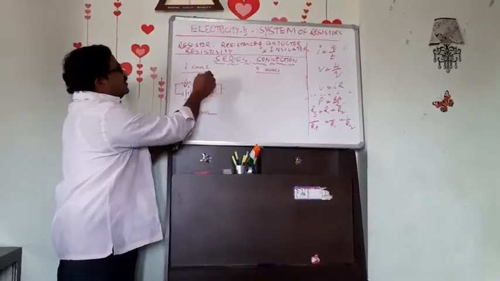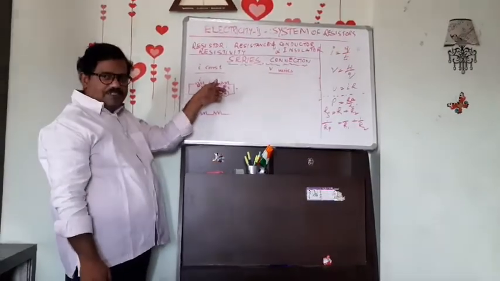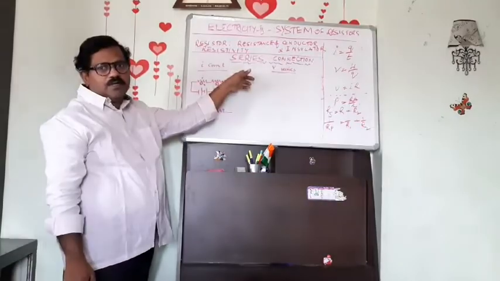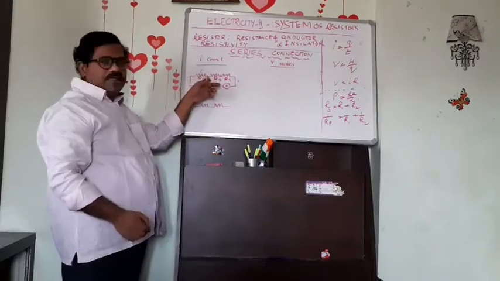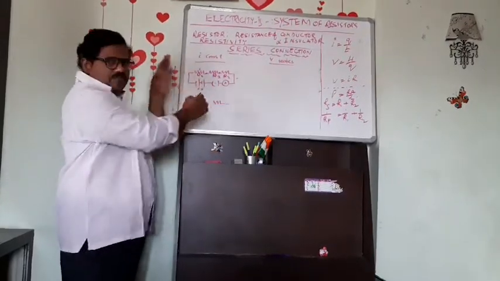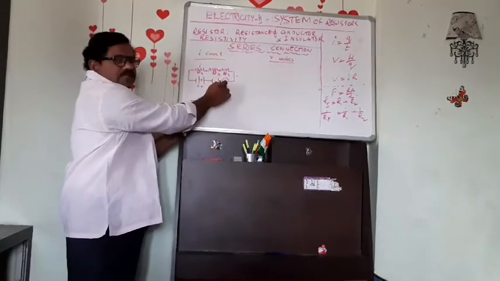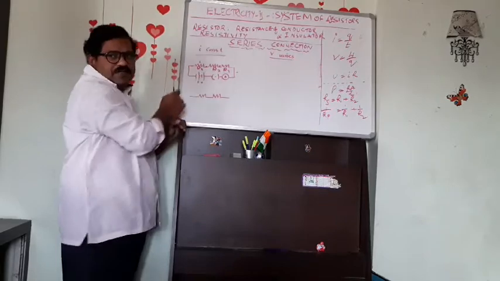Then we place it here and note the current, and here again. Every time we are changing the position of the ammeter and noting down the current in the circuit.